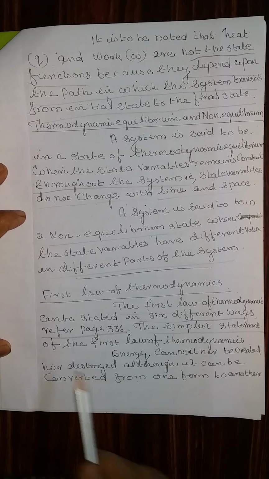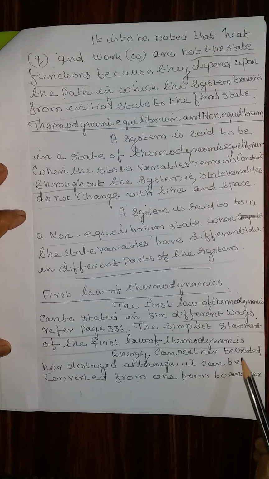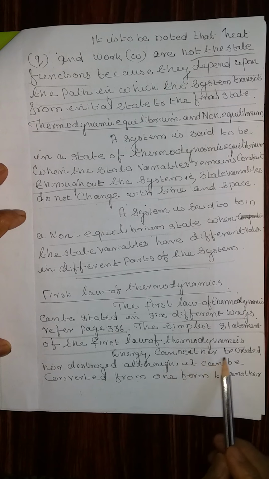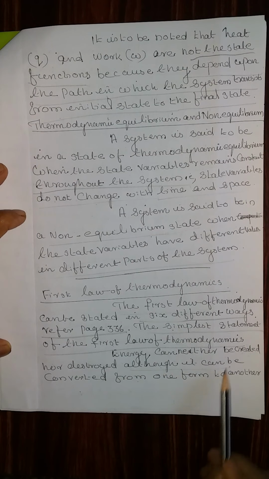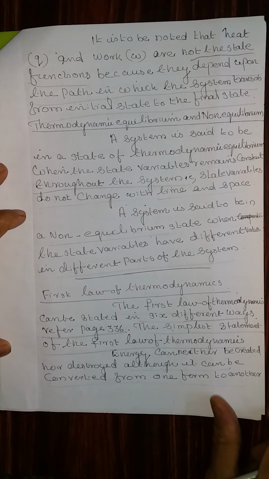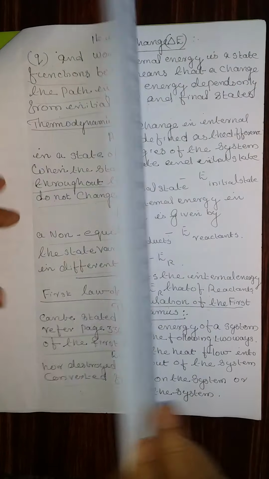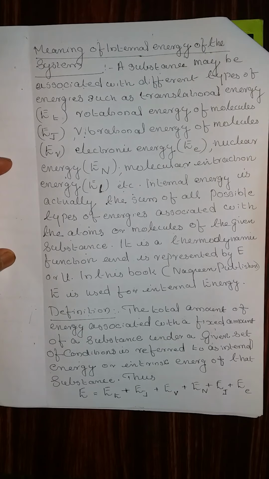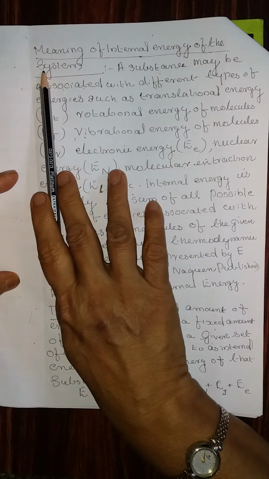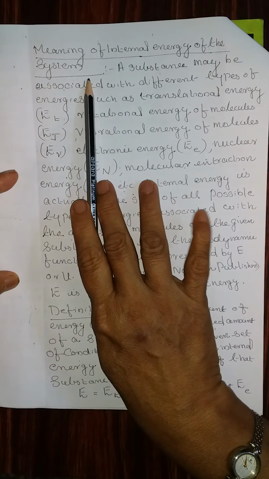But the simplest statement of the first law of thermodynamics is energy can neither be created nor be destroyed, although it can be converted from one form to another. That is the simplest form. In order to derive this first law, we should know what is meant by internal energy. Meaning of internal energy of the system.